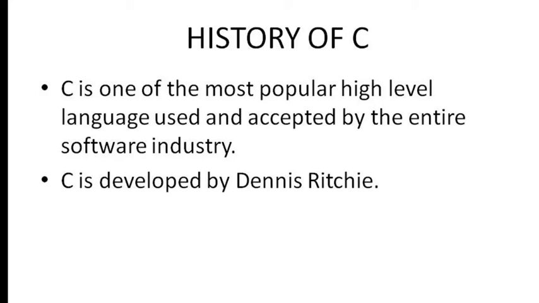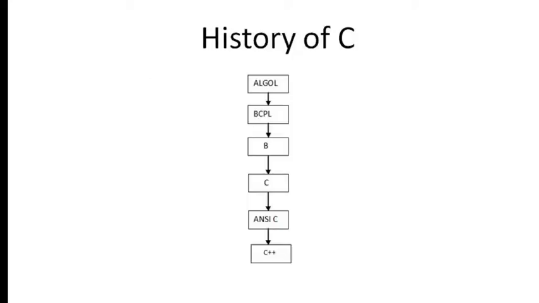C is developed by Dennis Ritchie. One of the scientists, Dennis Ritchie, developed this C language. So we should know the history of C. In the history, Algol was invented first, then BCPL, B, C, and then C++. Now first we will know what is Algol. Algol is the first structured language, developed in the year 1960 by an international group.